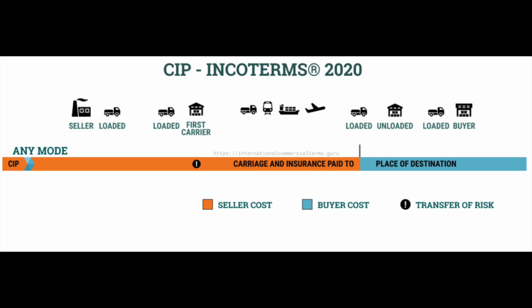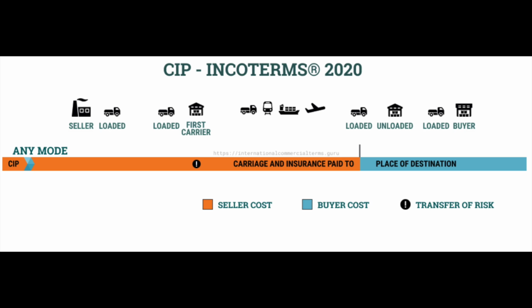What this means is that Teknova, the seller, is responsible for export customs clearance in Germany, transporting the goods to Sao Paulo's airports, paying all freight charges to that named destination, which is the Sao Paulo, Brazil airport, and purchasing insurance coverage for the goods at least up to the named destination, which is Brazil airports.